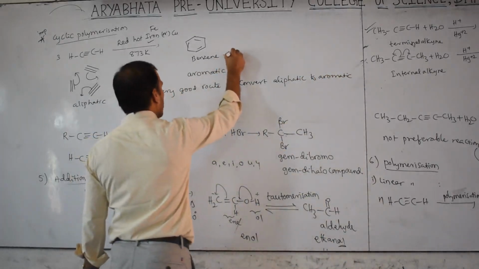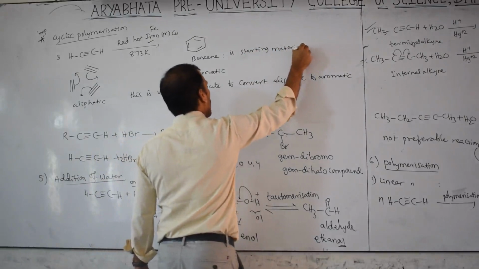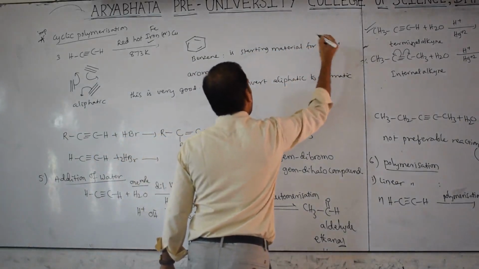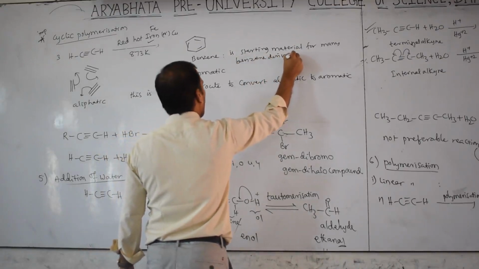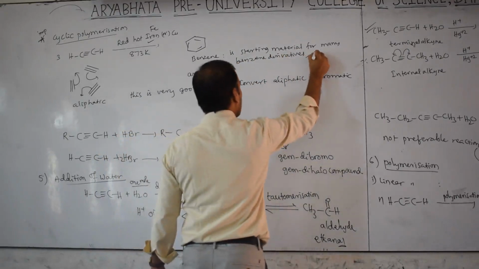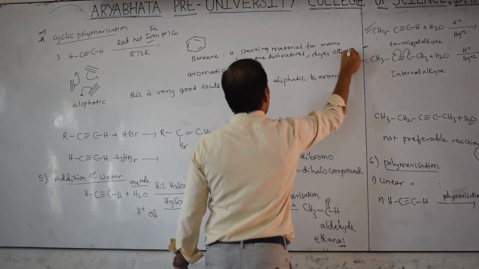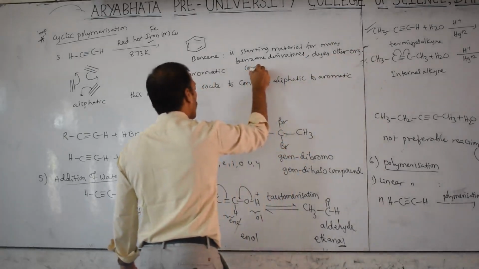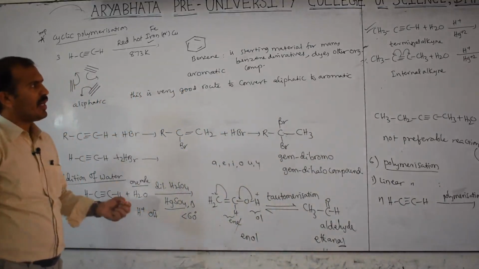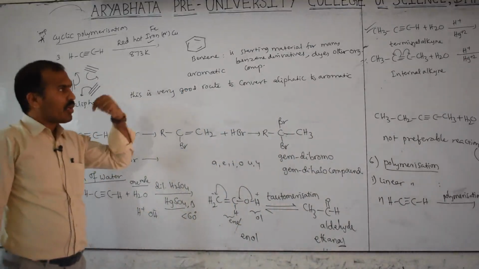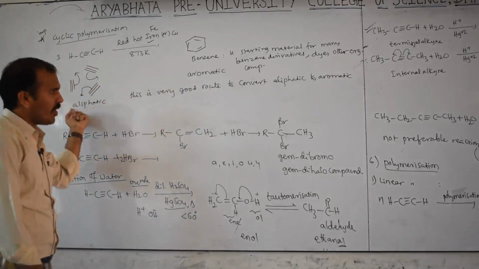And this benzene is starting material for many benzene derivatives, dyes and some other organic compounds. Benzene is the starting material to prepare many other benzene derivatives and dyes and some other organic compounds. So to convert into benzene, you use which one? Ethyne. Ethyne is converted to which one? Benzene. It is aliphatic to aromatic.